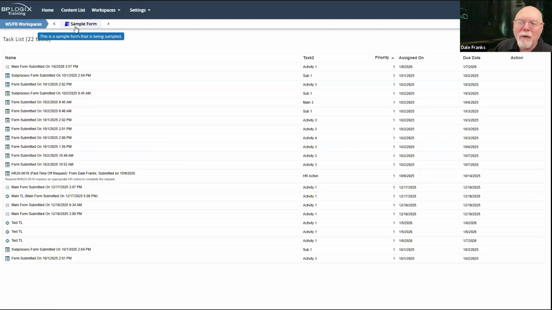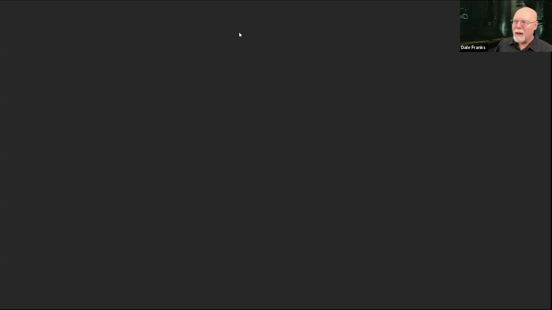I've got sample form. It has its icon, and I have no earthly idea what that icon is, but it exists. It says sample form. When I place my mouse over it, there's my tooltip. This is a sample form that is being sampled. And when I click on it, it is going to open up.